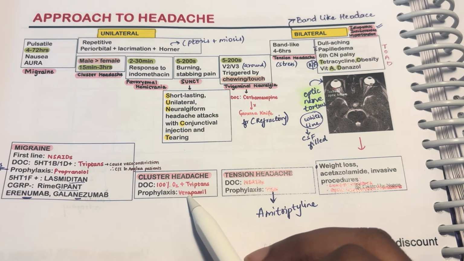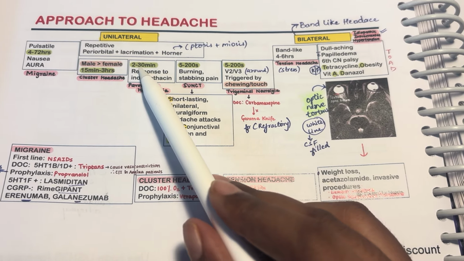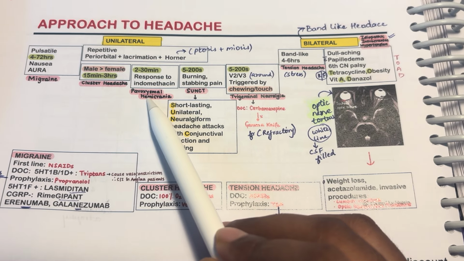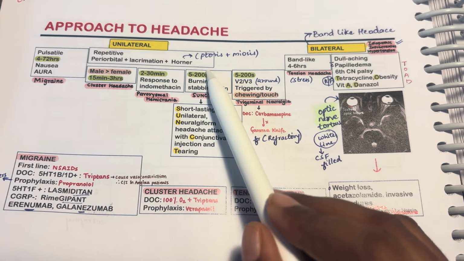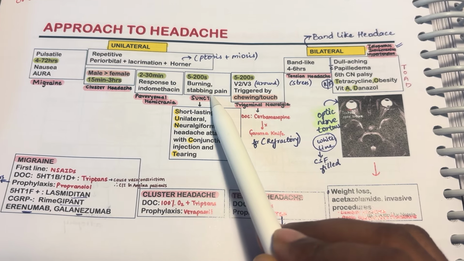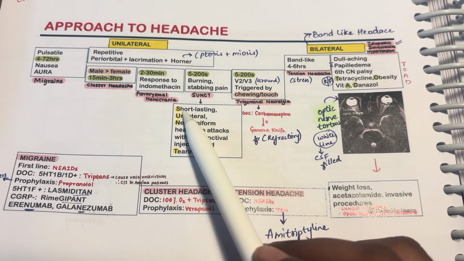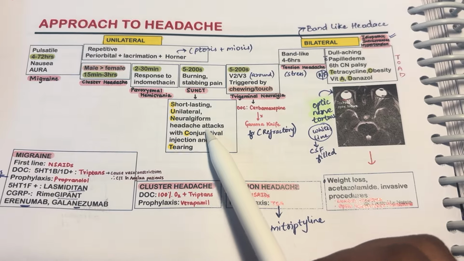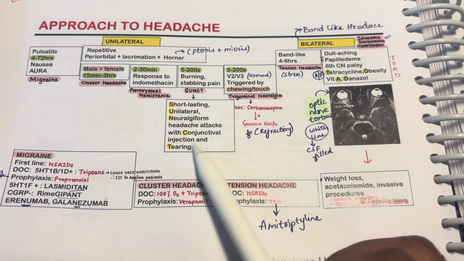The prophylaxis is verapamil. Next is the headache which lasts for 2 to 30 minutes and responds to indomethacin, that is nothing but paroxysmal hemicrania. Another unilateral headache, which lasts for 5 to 200 seconds and is associated with burning and stabbing pain, is SUNCT. See here, there is a mnemonic given for SUNCT: short-lasting unilateral neuralgiform headache attacks with conjunctival injection and tearing.